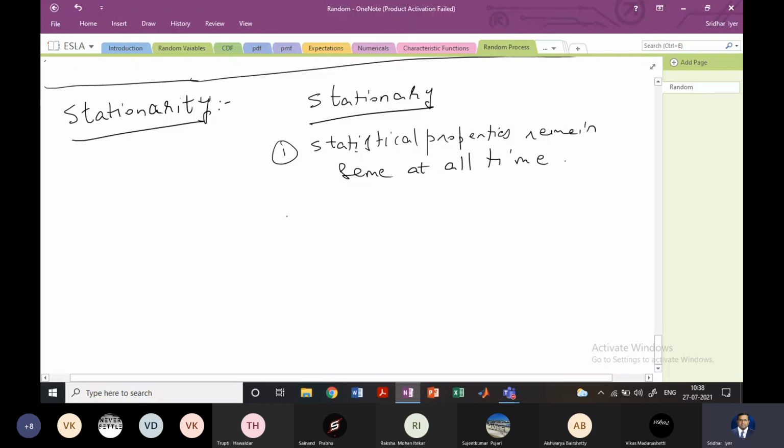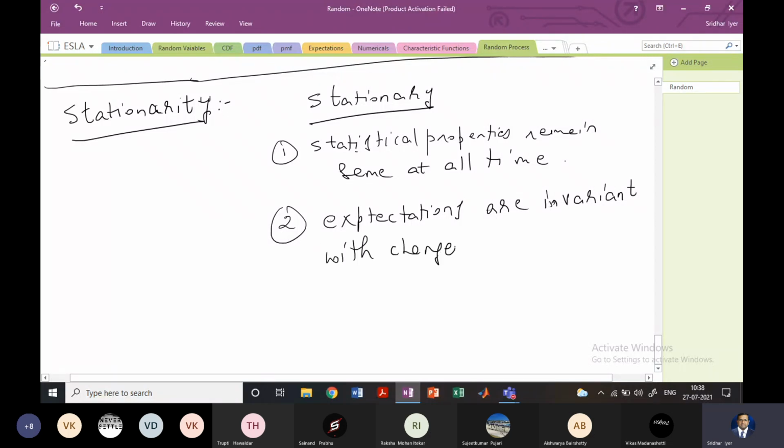Time will be changing, but the statistical properties will remain the same. It means expectations, and by expectations I mean mean and variance, are invariant with changes in time.